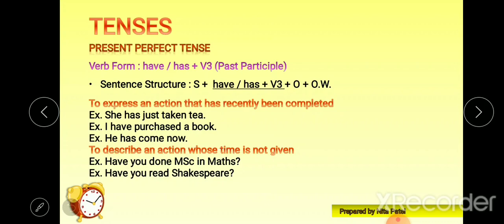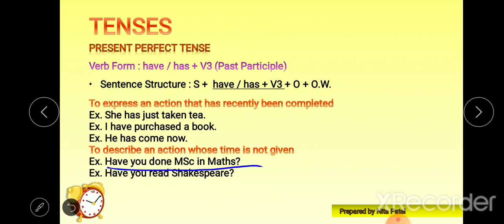To describe an action whose time is not given. If some action has recently been done, then we can go for present perfect. But if the time of an action is not given, then also we can use present perfect. For example, have you done MSc in maths?